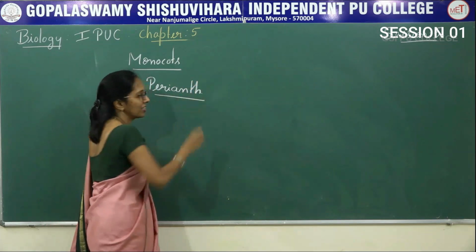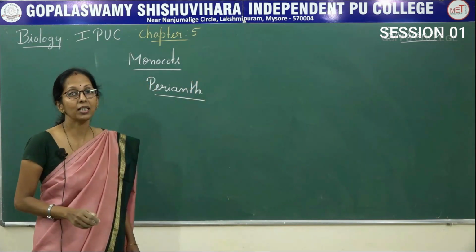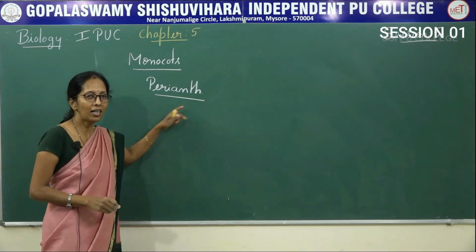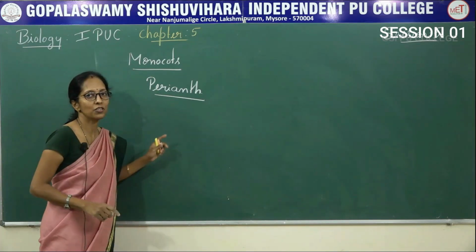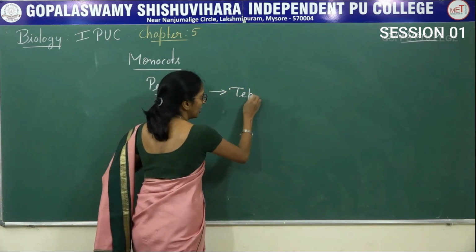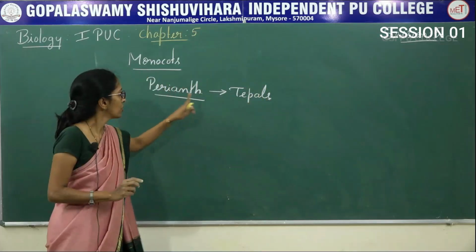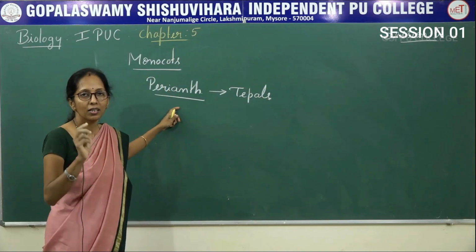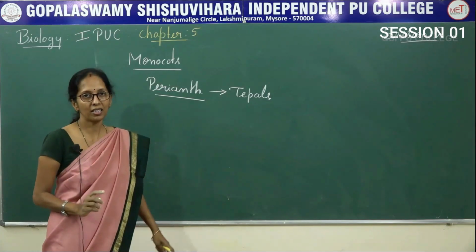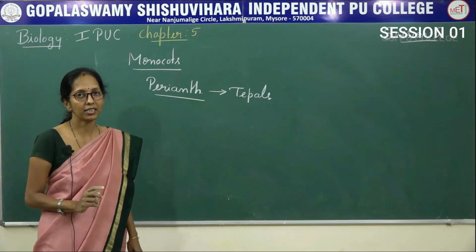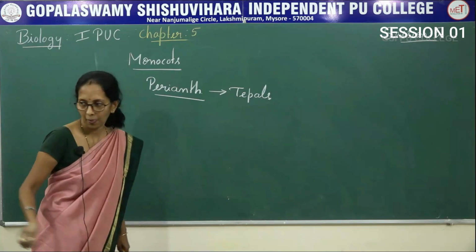You cannot differentiate between calyx and corolla, as these two look alike. Therefore the whorl is said to be perianth, which consists of units said to be tepals. So the perianth consists of units known as tepals, and the perianth is nothing but undifferentiated calyx and corolla.